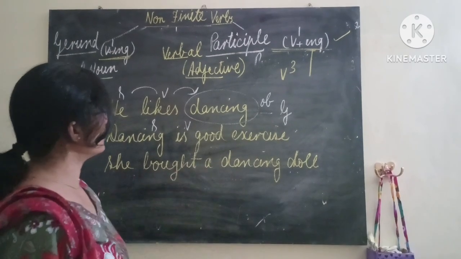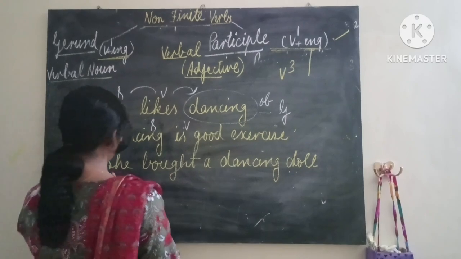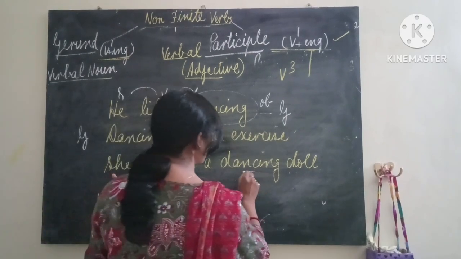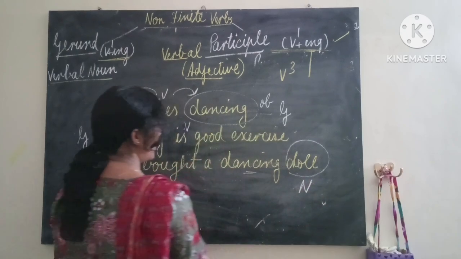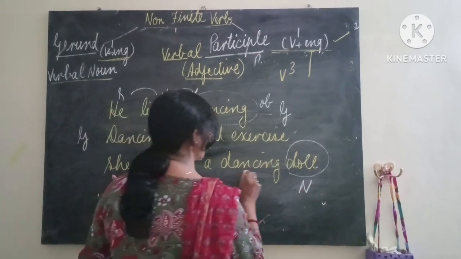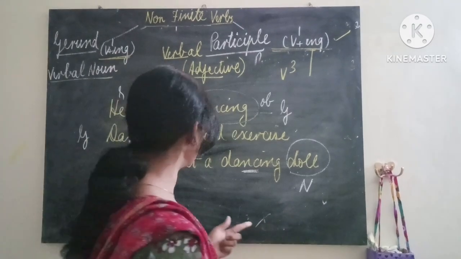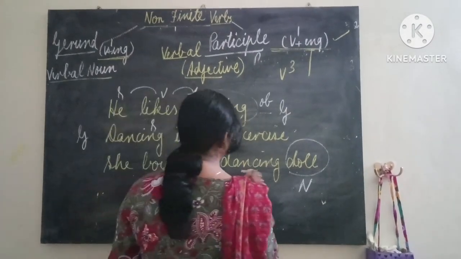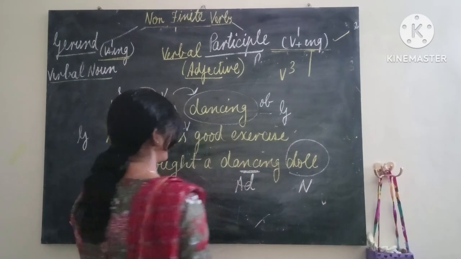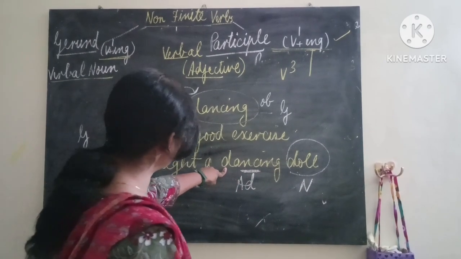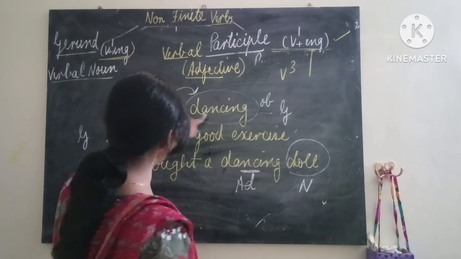She bought a dancing doll. Here dancing word is used, but this is not the subject. Dancing word is used before doll, and you know children, doll is noun, and before noun, ing form of the verb is describing this doll. What kind of doll? That it is dancing. So this is adjective. So same word is behaving here as adjective, here as noun, here as noun.